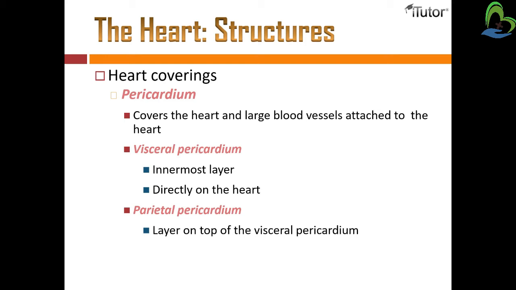Next, heart coverings. First is the pericardium. It covers the heart and large blood vessels attached to the heart. Then the visceral pericardium. It is the innermost layer and it is attached directly to the heart. And second is the parietal pericardium. It is the layer on the top of the visceral pericardium, situated on the upper side of it.